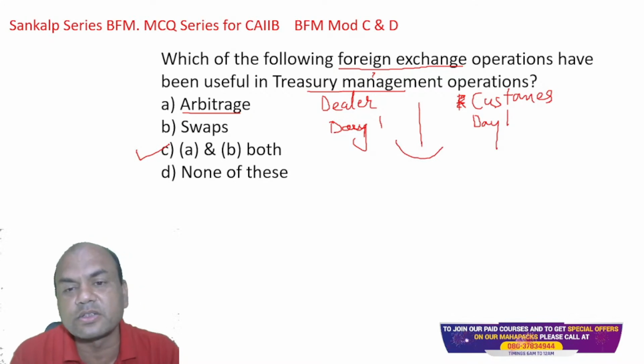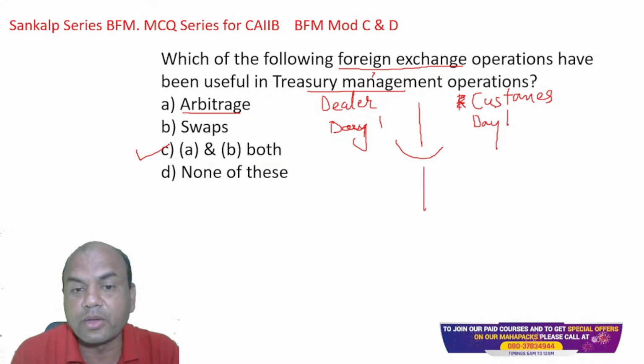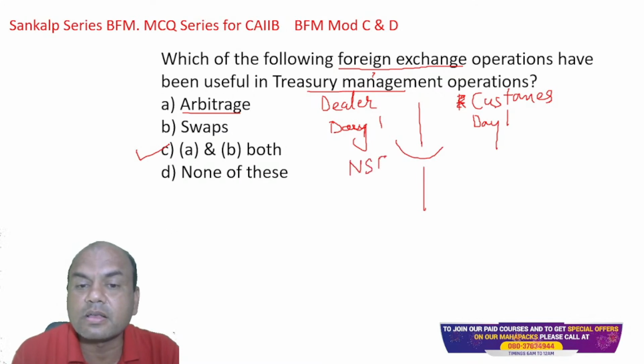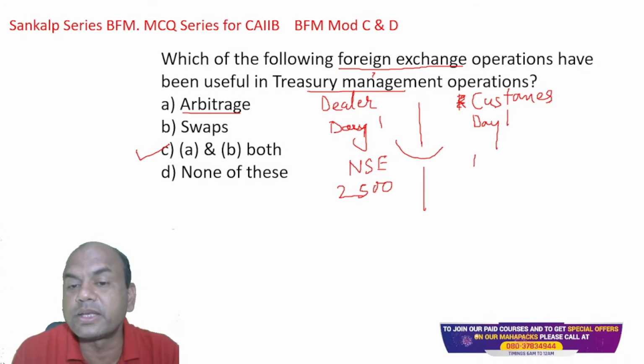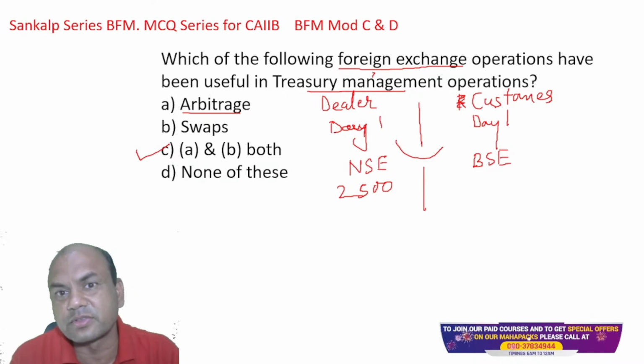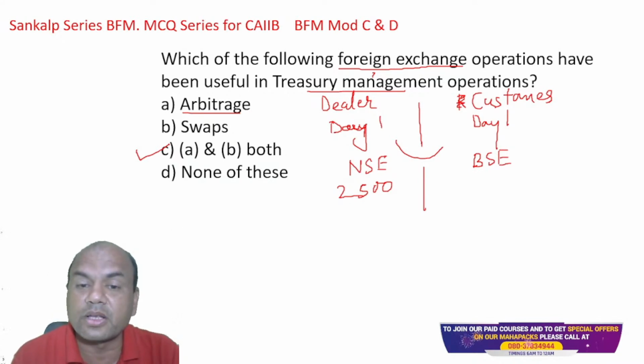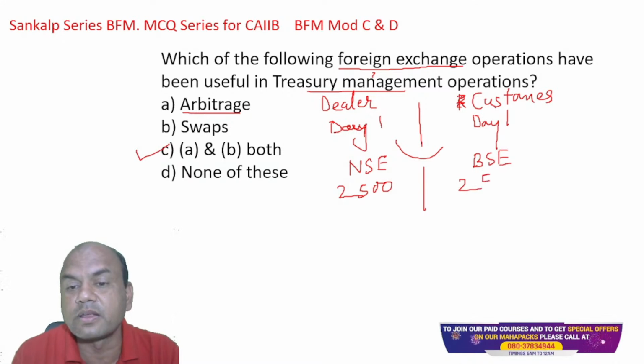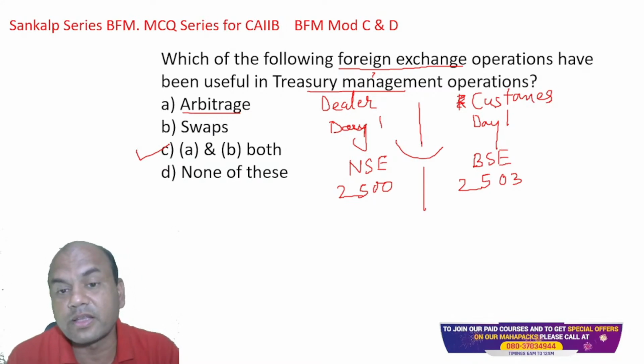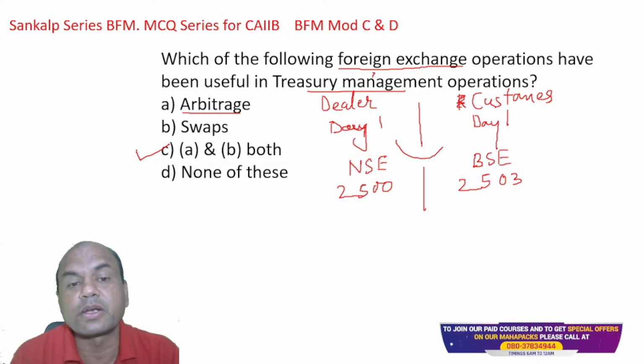Similarly, in BSE and NSE also. Suppose there is a Reliance share, and I buy it on NSE at, let's say, 2500, and immediately sell it on BSE. Suppose there is a price gap between these two exchanges, which lasts hardly 4 seconds. It is 2500 over here and 2503 over there, a 3 rupee gap. So I'll buy 1 lakh shares here and sell 1 lakh shares there. I earn 3 lakh, 1 lakh into 3, in 4 seconds. That is arbitrage.